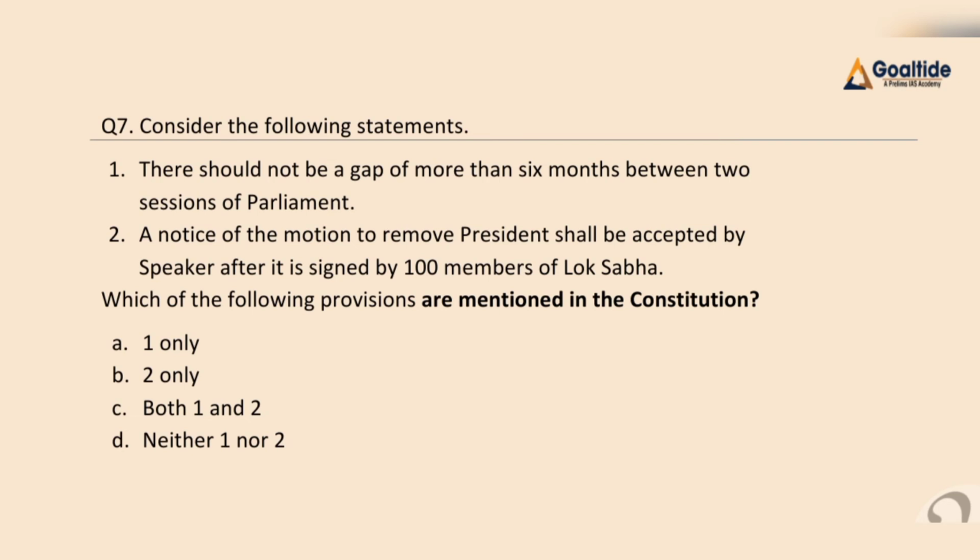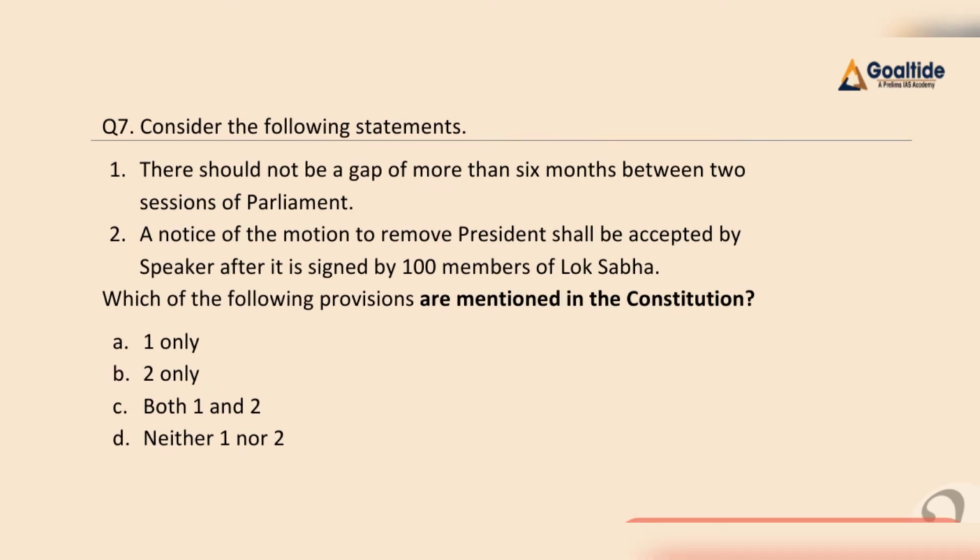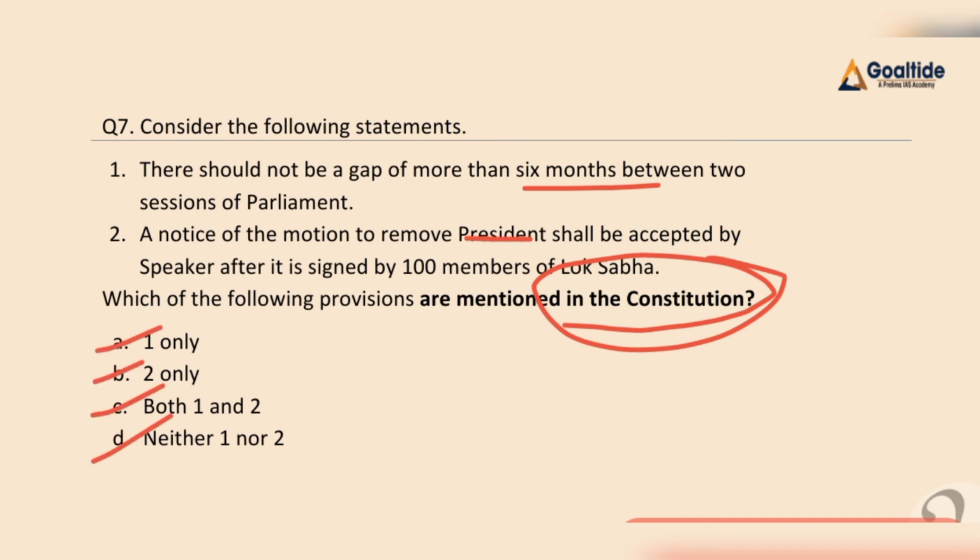Right? Now question number 5. Consider the following statements. First, there should not be a gap of more than 6 months between two sessions of Parliament. Second, a notice of the motion to remove a judge of the Supreme Court shall be accepted by the Speaker after it is signed by 100 members of the Lok Sabha. We have to find which of the above statements is mentioned in the Constitution. We have option A 1 only, B 2 only, C both 1 and 2, D neither 1 nor 2.